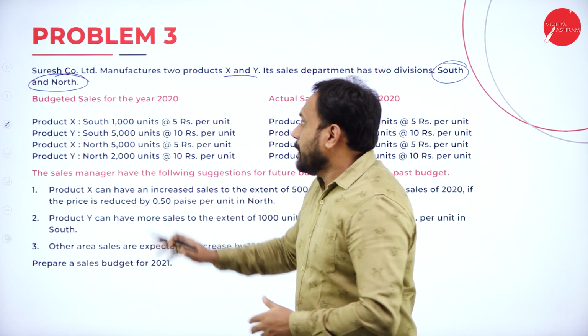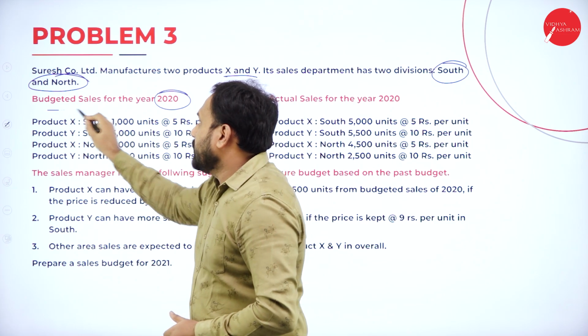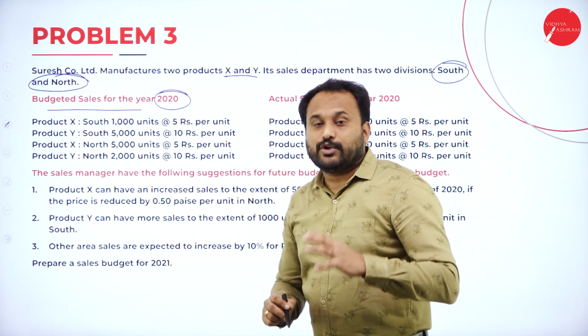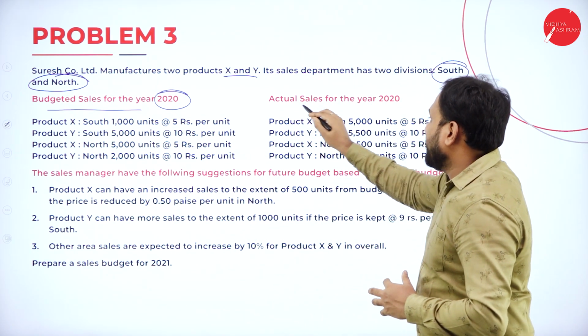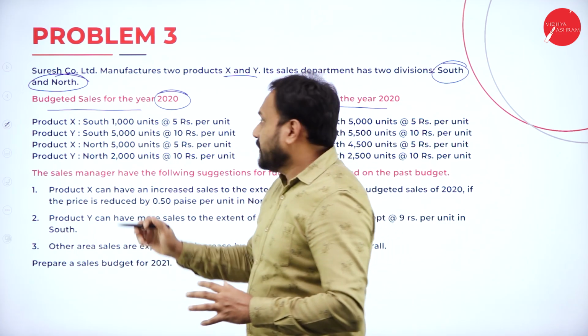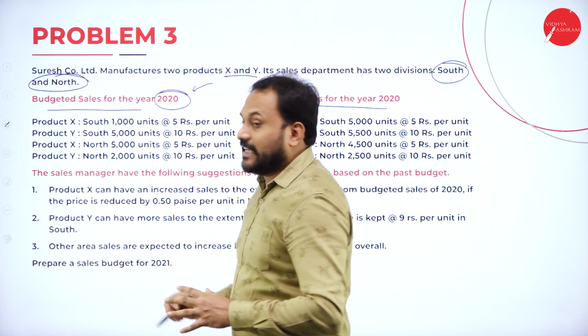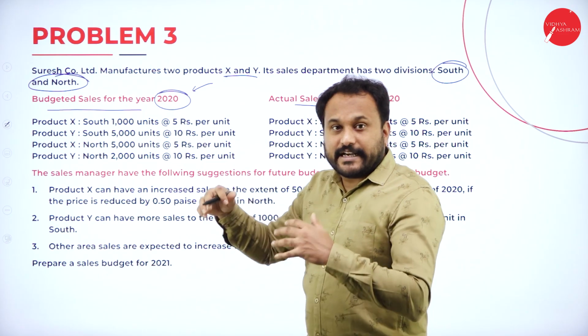Let's go with the question. Budgeted sale for the year 2020 is given here. Actual sales for the year 2020 is again given here. See, the years can change. You don't need to mind, right? So which is the current year? 2020 is the current year.